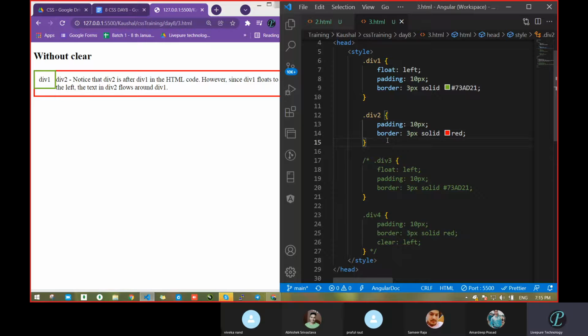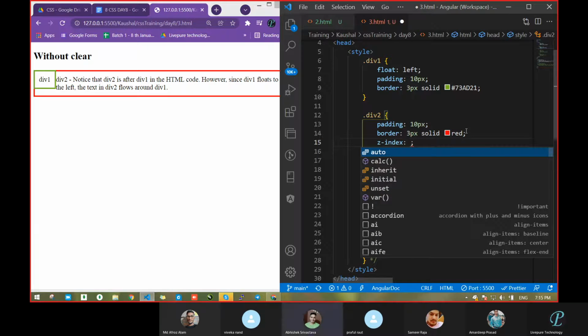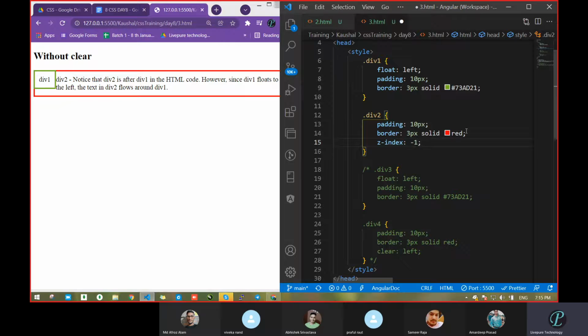Now tell me, where are your div1 and div2? Are you realizing something like z-index? Yes, yes. What are you realizing? Sir, firstly, two types of layers. These two boxes, one box is red and one is green in color.